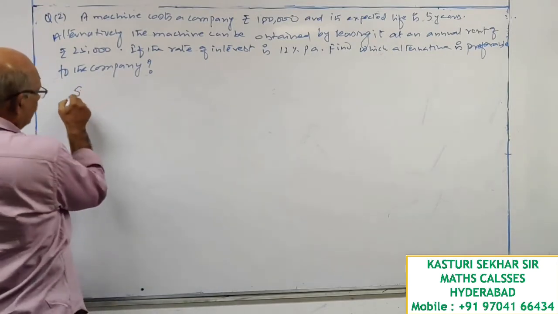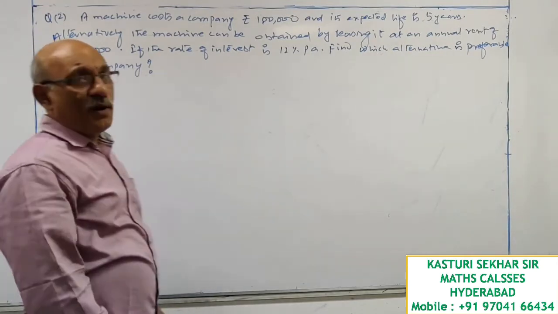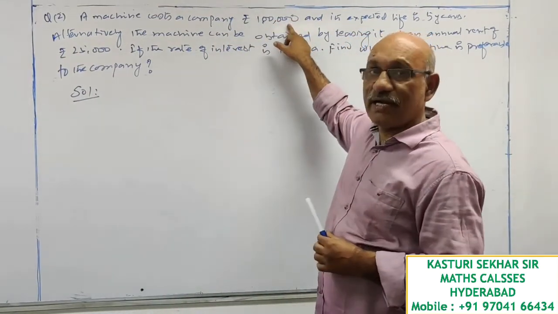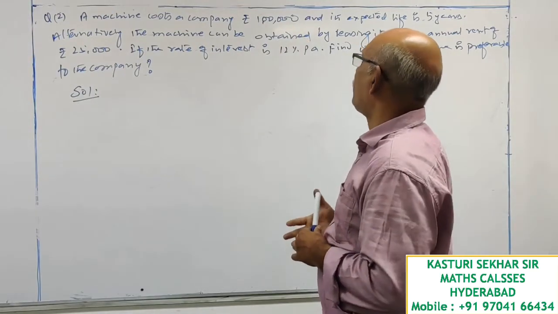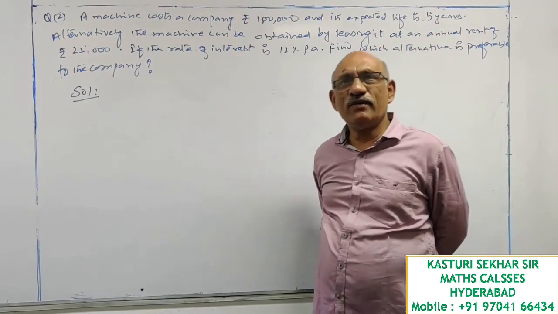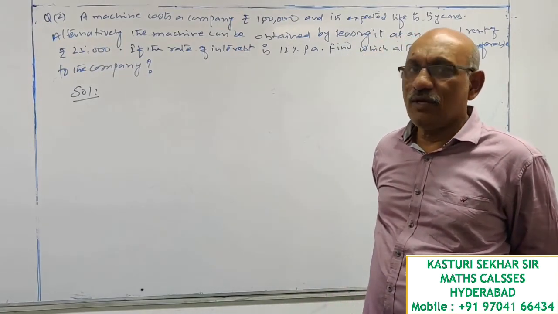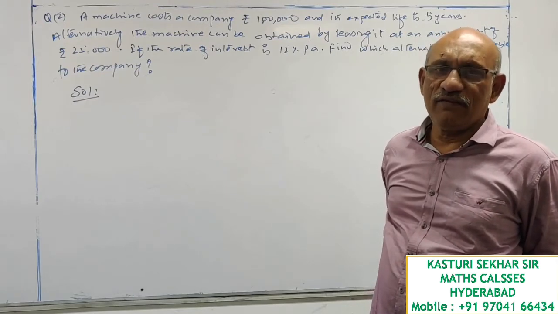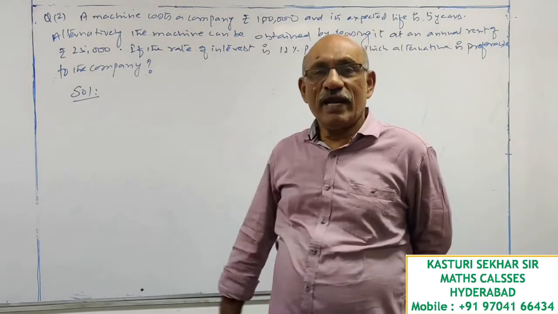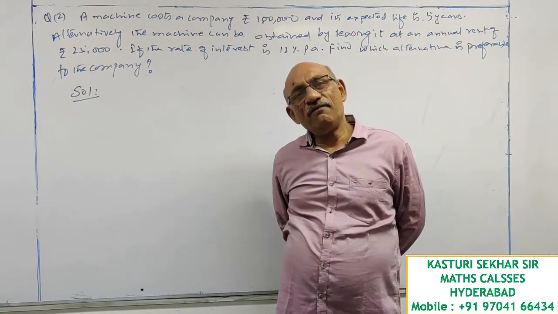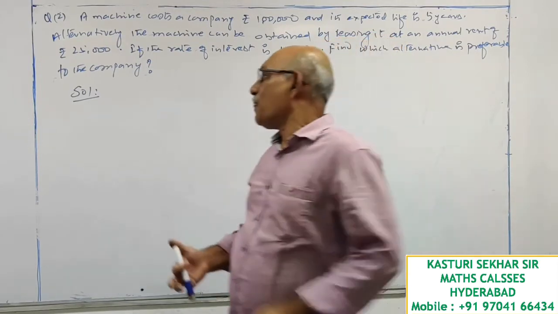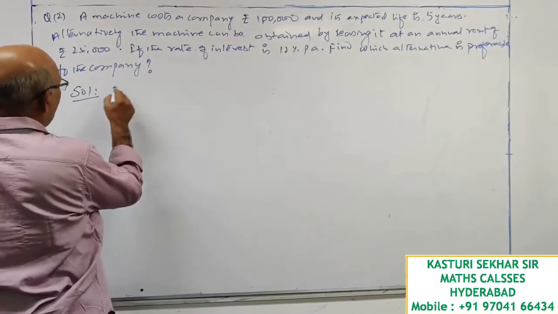Now sir, see the solution of this. Two options are open for you. Either you can purchase the machine by paying 1 lakh rupees right now today, or you can lease it for 5 years at an annual rent of rupees 25,000. First year 25, second year 25, third year 25, fourth year 25, fifth year 25,000 rupees you have to pay. So what will I do in this particular case? I know the time value concept, so I am going for present value. So let me calculate the present value of annual rents.